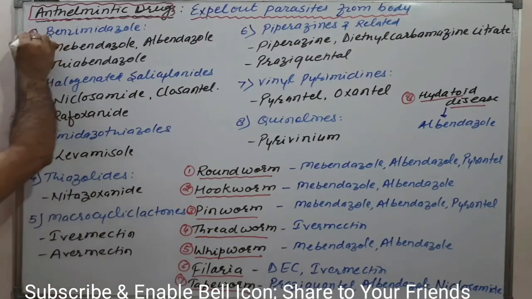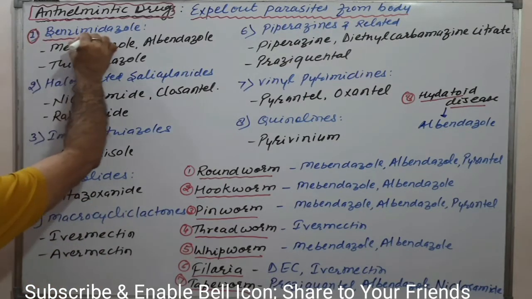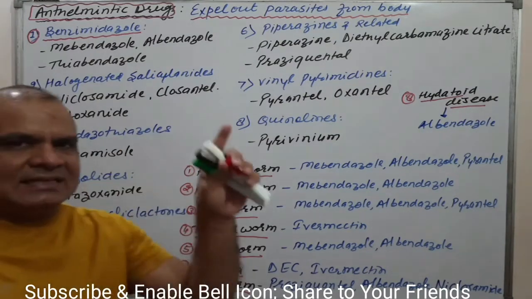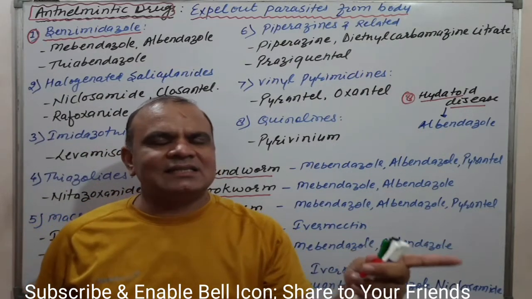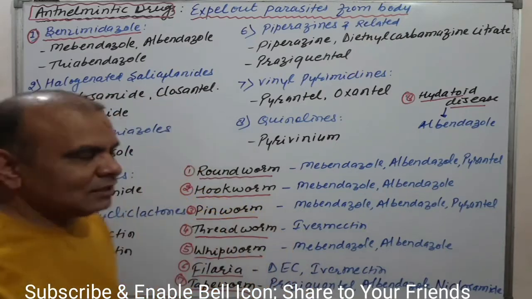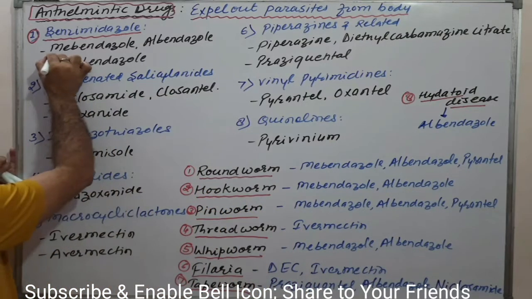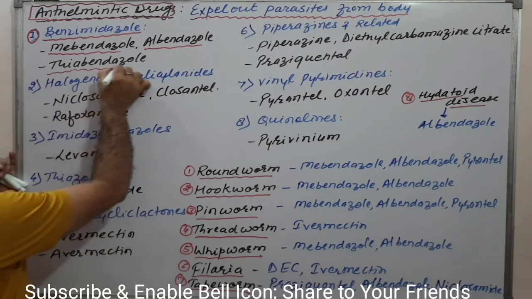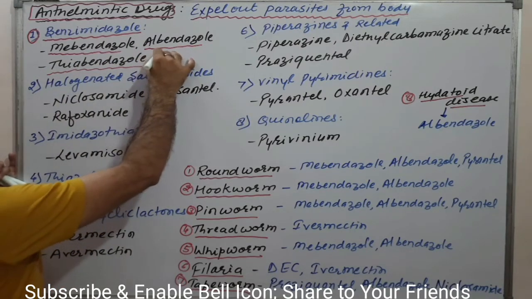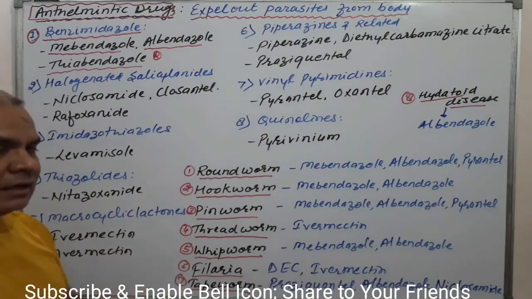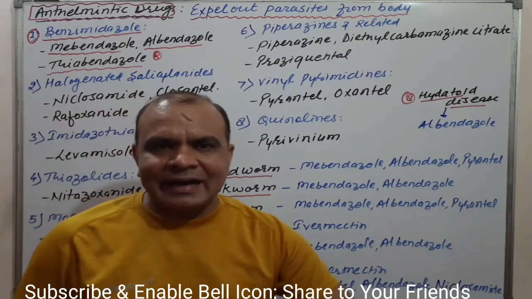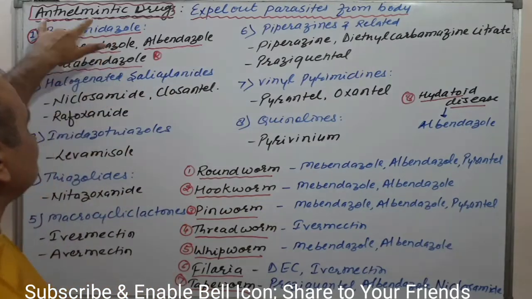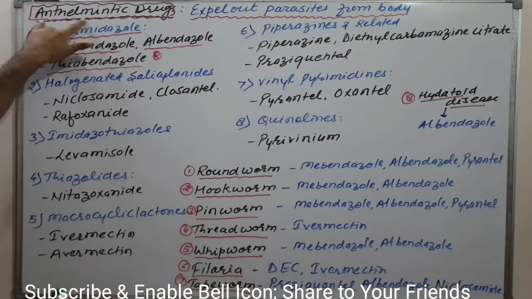anthelmintic drugs. Now we will discuss the classification on the basis of chemical nature of the drugs. The first one is benzimidazole. What is benzimidazole? Try to understand. Benzene having an imidazole ring system is known as benzimidazole: mebendazole, albendazole and thiabendazole. These three drugs are very promising for expelling different parasites and are used as anthelmintics.